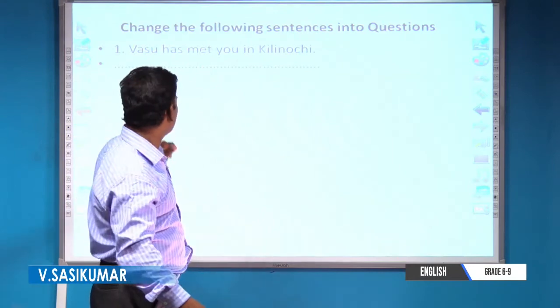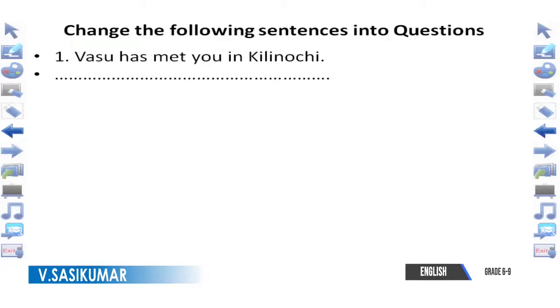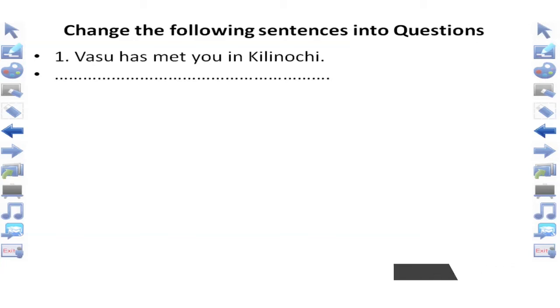Dear student, here the has has been given following Vasu. When you make the question, you take has and write it in front of Vasu with a capital letter. That's why I have written it here. Clear? Okay, this is my example.